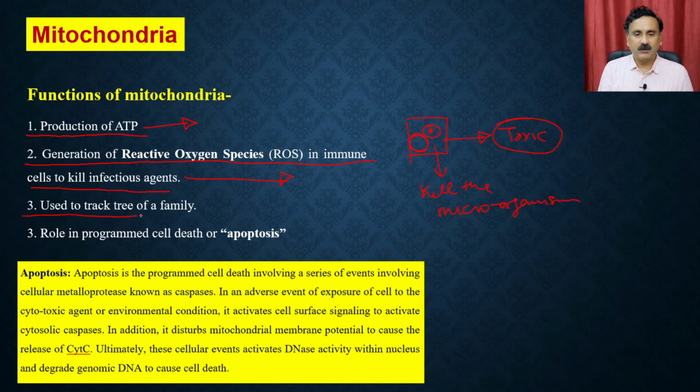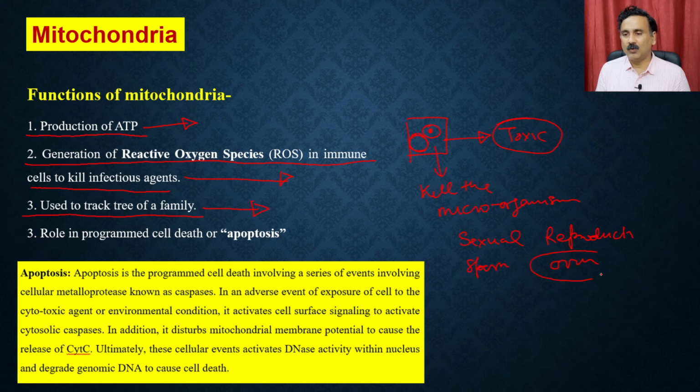Then the mitochondria is used to track the traits of a family. If you look at how sexual reproduction occurs, you have two gametes, the sperm and the ovum. The ovum is a complete cell. It contains all the other organelles, including the mitochondria, whereas the sperm only contains the DNA. So when the sperm and ovum fuse, it takes the DNA part from the sperm, whereas it takes all the other organelles from the ovum.